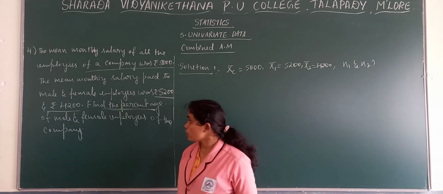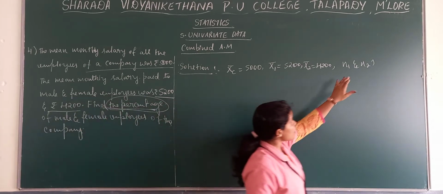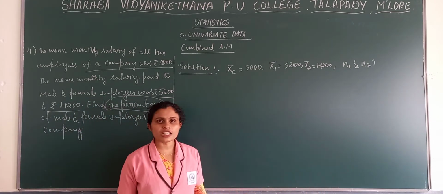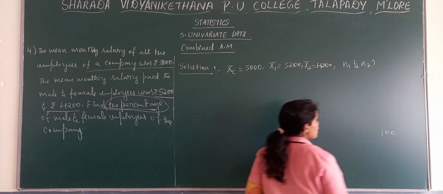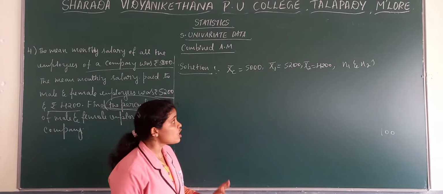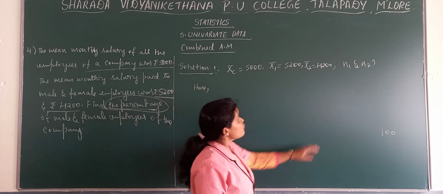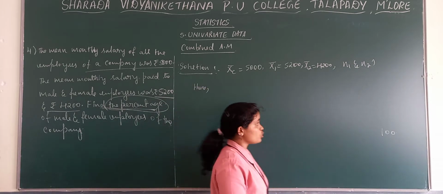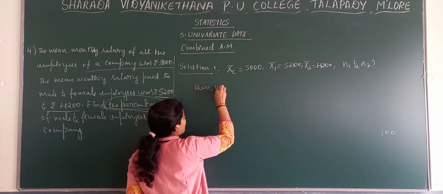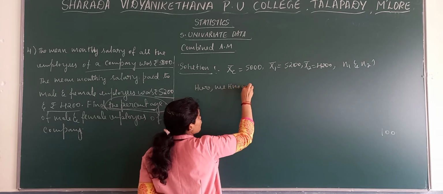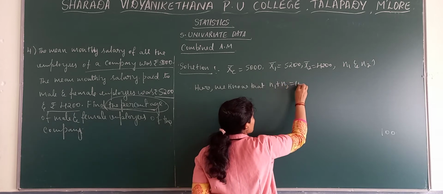But how to find out? Find the percentage of male and female employees they have given. Always when we speak about percentage, you know that we take it in 100. Percentage means we take it in 100. So here in this problem, we know that N1 plus N2 is equal to 100.